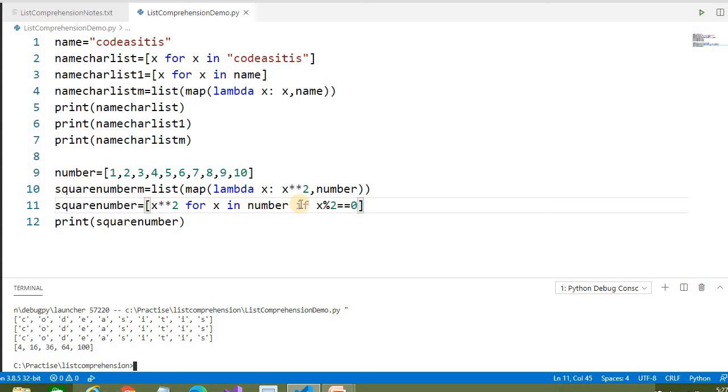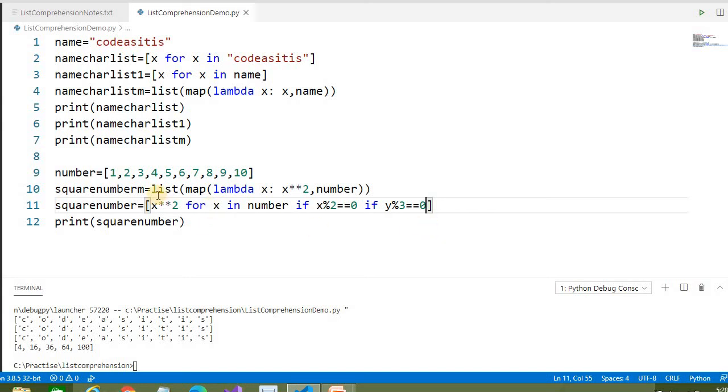Okay, that is a single condition. Suppose I want a nested if, that we can also apply. After this, again, suppose we only want to square the number which is divisible by 2 and 3, like only 6. So how do we write this? We can write something like x % 3 == 0.